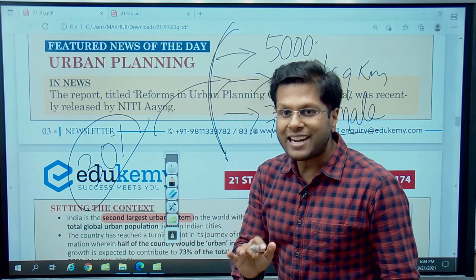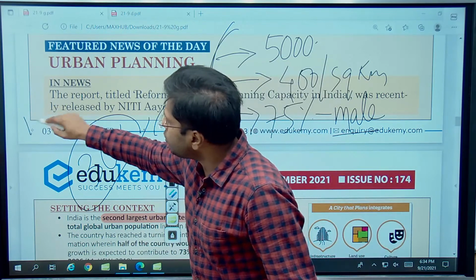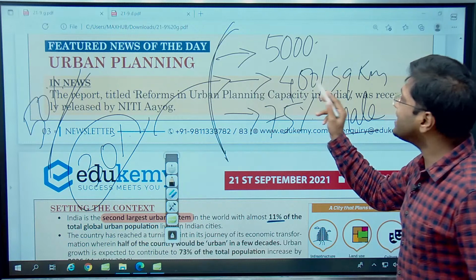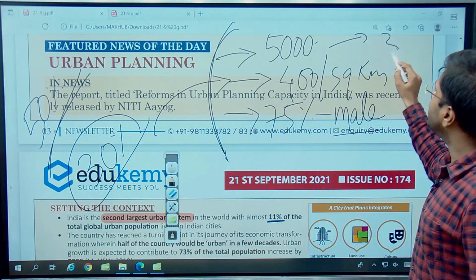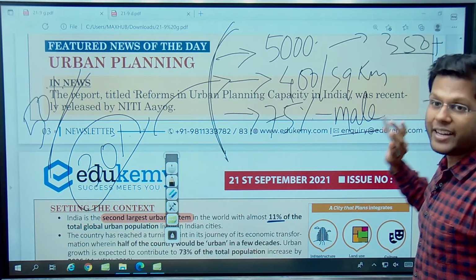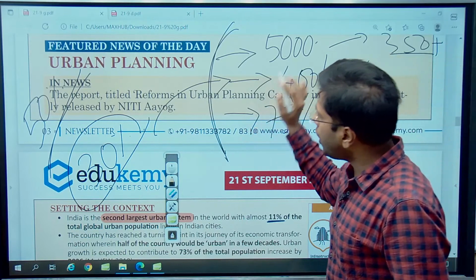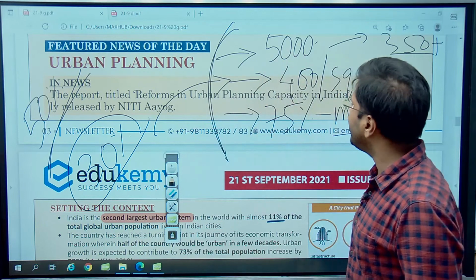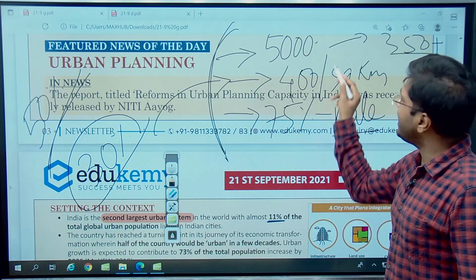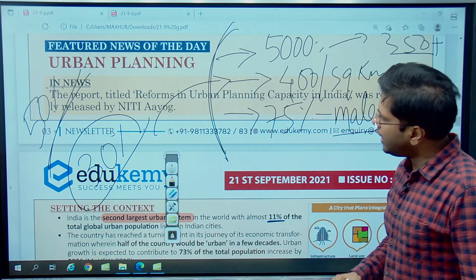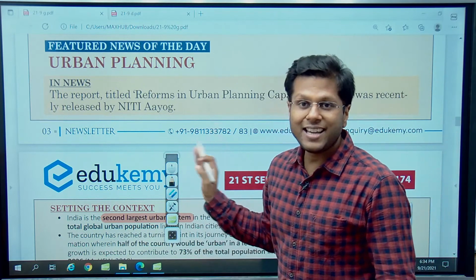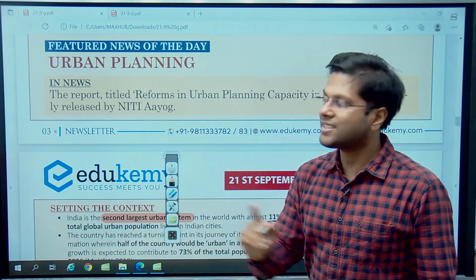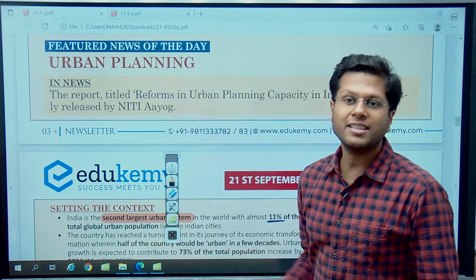But the informal statistics say that India would have almost reached 50% urbanization informally. Why? Because India's population density itself, average, is around 350 plus. So you can well imagine, we have not put these rural places under the urban list, although they are already urban. They are engaged in a lot of urban activities, and population density is humongous. So for these areas as well, which if not now but in the coming time will be recognized as urban spaces, it is important that urban planning be done for these areas, right?